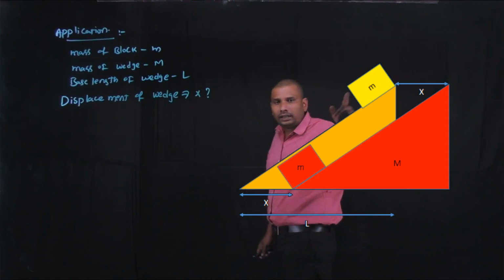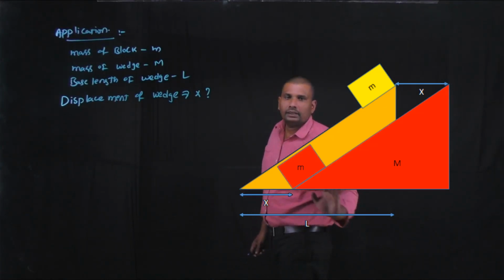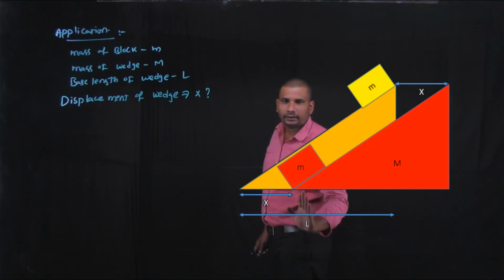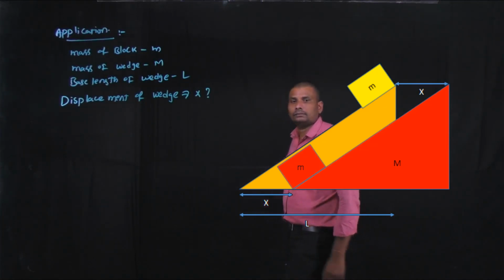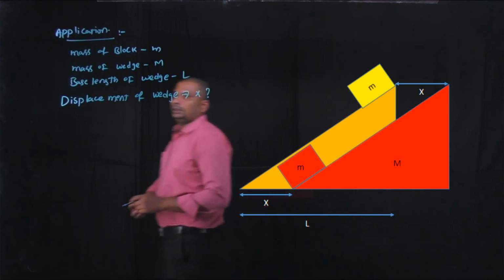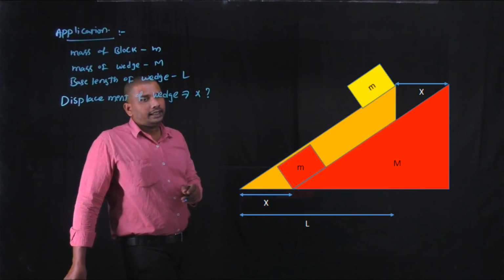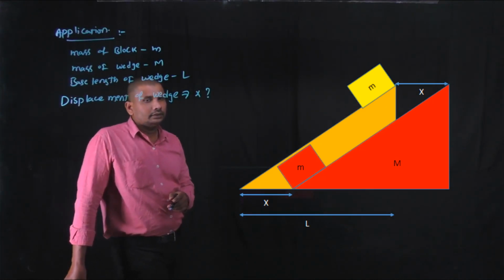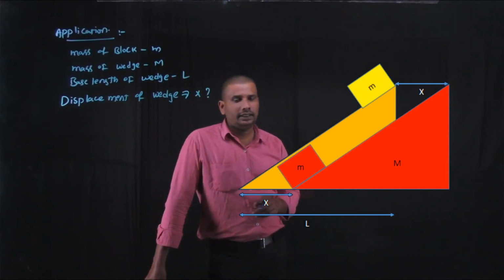In the horizontal direction, the block moves through a displacement. The final position of the block is here. Here the horizontal displacement is L minus x. L minus x is the horizontal displacement travelled by the block. And in this system also there is no external force acting. Due to this, along the horizontal direction, the center of mass of the system does not change.